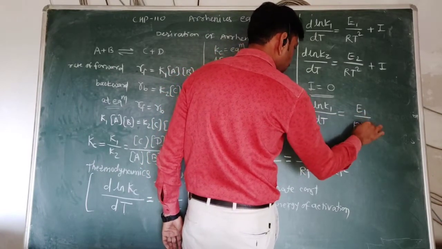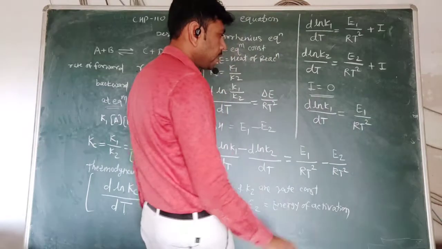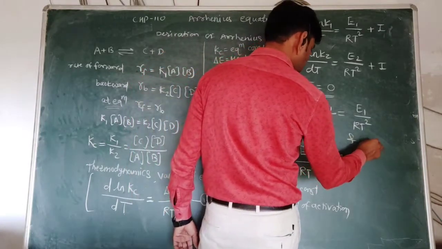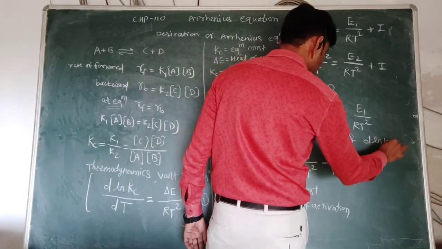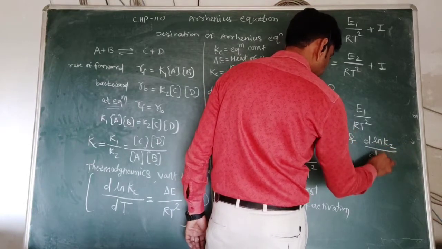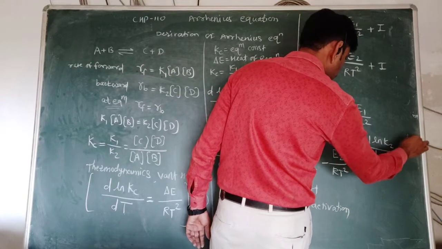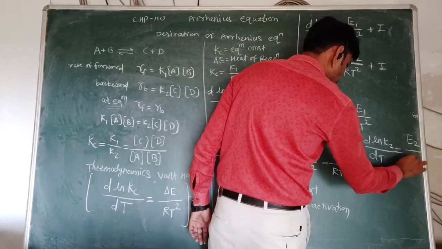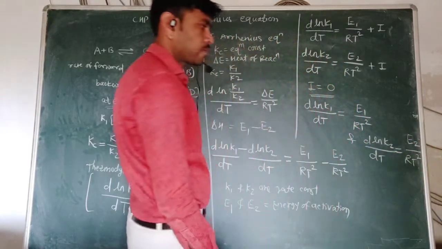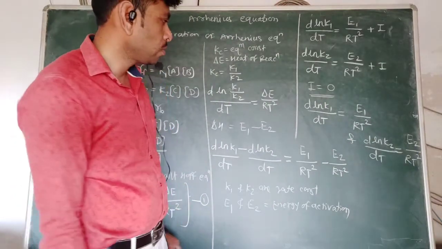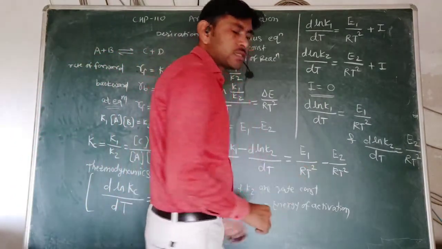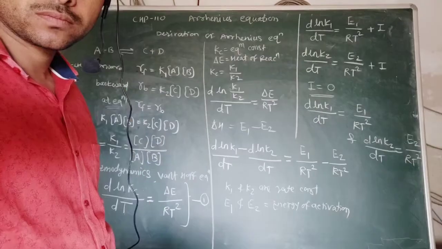So for intermediate I is equal to 0, so we can write d ln K1 by dt equal to E1 upon RT square and d ln K2 by dt equal to E2 upon RT square. So these two equations are obtained here.